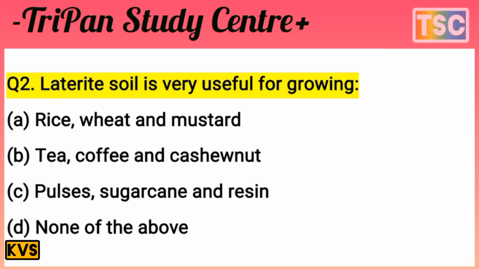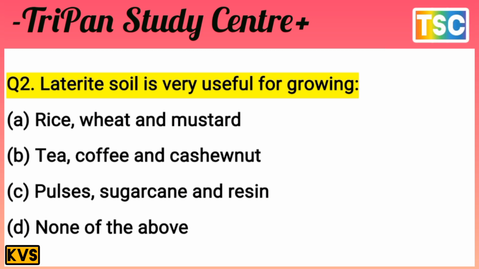On your screen, the question: laterite soils are very useful for growing. That's important. Laterite soils are very useful for growing: A, rice, wheat and mustard. B, tea, coffee and cashew nut. C, pulses, sugarcane and raisin. D, none of the above. This is the most important question. Come on, test your knowledge. I'm giving you a few seconds.